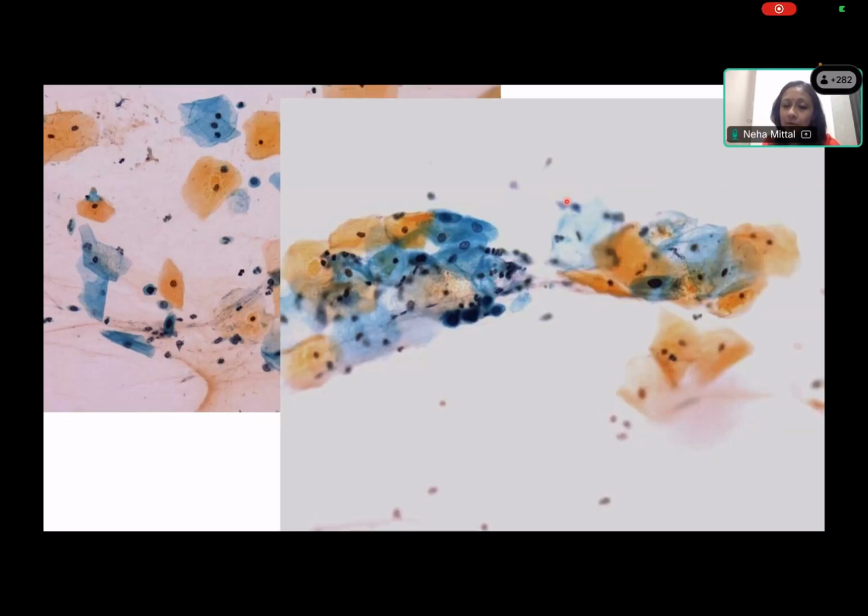So if you get this smear, what will you report this as? They have abnormalities which are far beyond L cell, right? So these are not like L cell abnormalities. So what is this to be reported as if you get this? Atypical squamous cells, H cell cannot be ruled out. ASC-H. Okay, this is an ASC-H. High grade atypia appearing cells, but very far and wide scattered, not enough number of cells or not enough amount of atypia to call it an H cell.